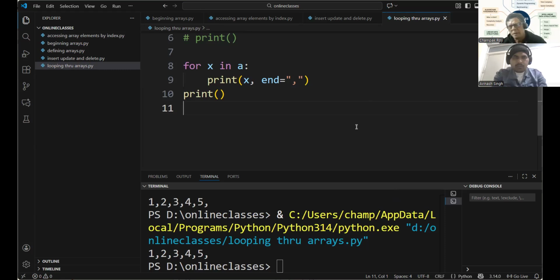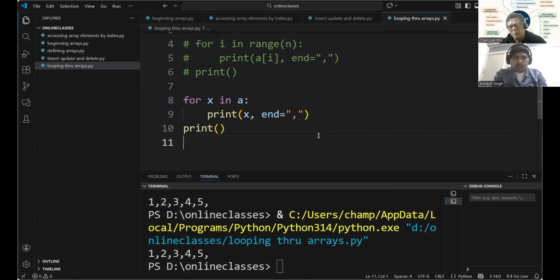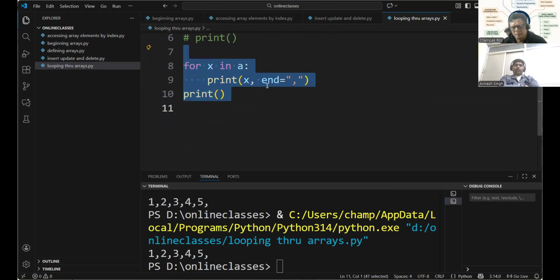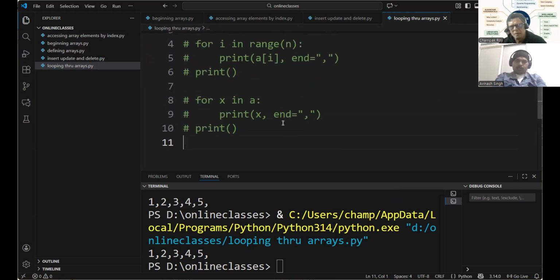Without an index, you cannot actually change any values. You need to assign a[i] equal to something if you want to change the values. Assigning to x will not do.